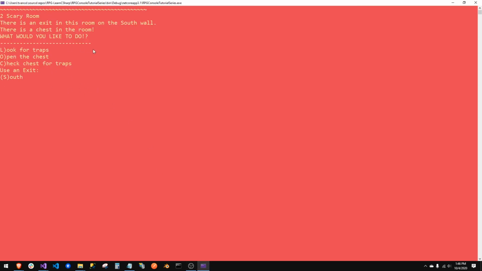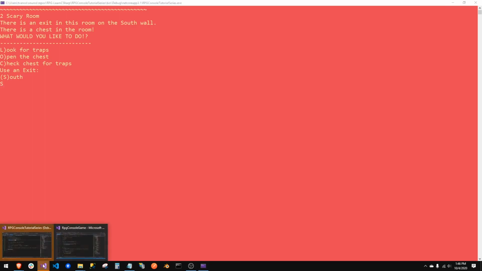There is an exit in this room on the south wall. There is a chest in the room. So, guys, we have our chest right here. We have our new option of a chest. We have our new description. We know there's a chest. We have our new exits. And so I just came north. I should be able to go back south, right? Because north-south, and the author was smart. So let's go south and see if we hit anything.